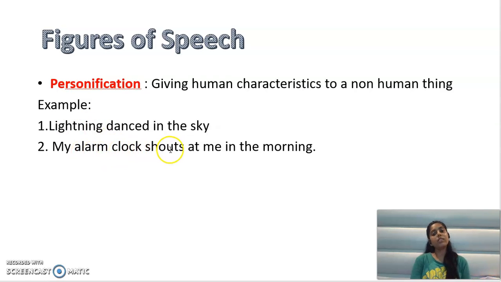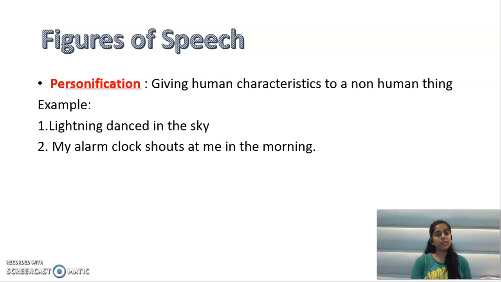My alarm clock, it shouts at me in the morning. So who shouts? A human shouts. But we are saying my alarm clock is shouting. So that means, who is personified here? My alarm clock is personified here. We are giving human-like characteristics, which is shouting, to a non-human thing, to an animal, to an object. So that is called personification.